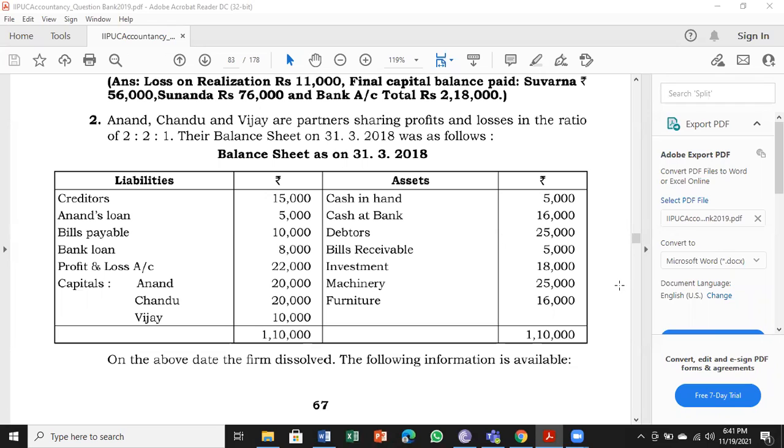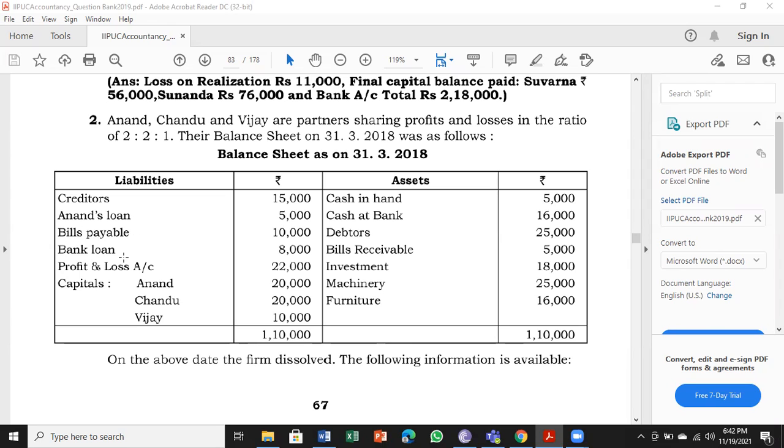Next, coming to the liabilities side, let us try to know which are the outside liabilities. Creditors is an outside liability. Anand's loan. Remember, the name Anand is a partner. So it is a partner's loan. Straight away, it will come in cash or bank account. So usually when we have cash in hand and cash at bank, we will merge and make it as bank account itself. So Anand's loan will come to credit side of bank account.